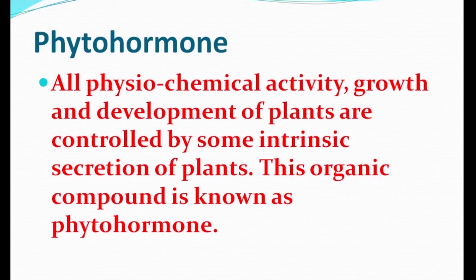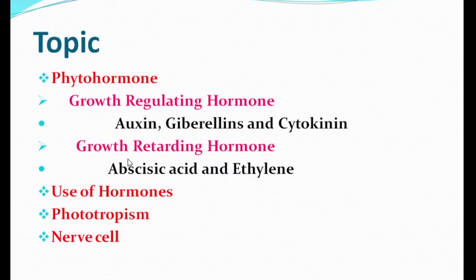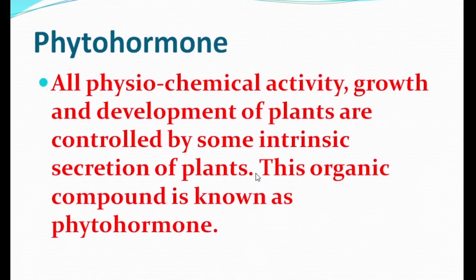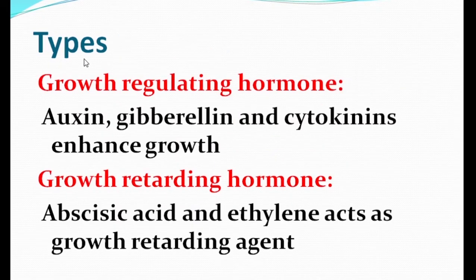Now we have said that hormones are of two types. Phytohormones are of two types, that is growth regulating hormone and the other is growth retarding hormone. Growth regulating hormones are auxin, gibberellin and cytokinin, and growth retarding hormones are abscisic acid and ethylene. Growth regulating hormone, as I have said earlier, enhances growth, and growth retarding hormone is a growth retarding agent.